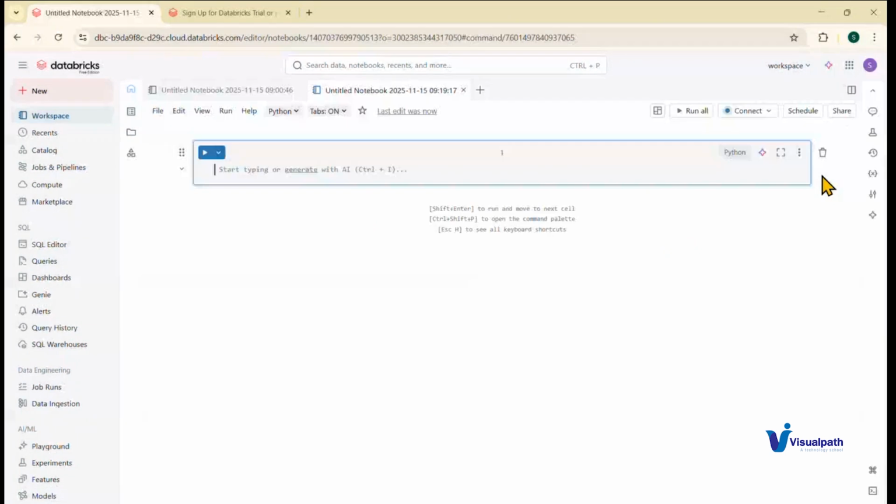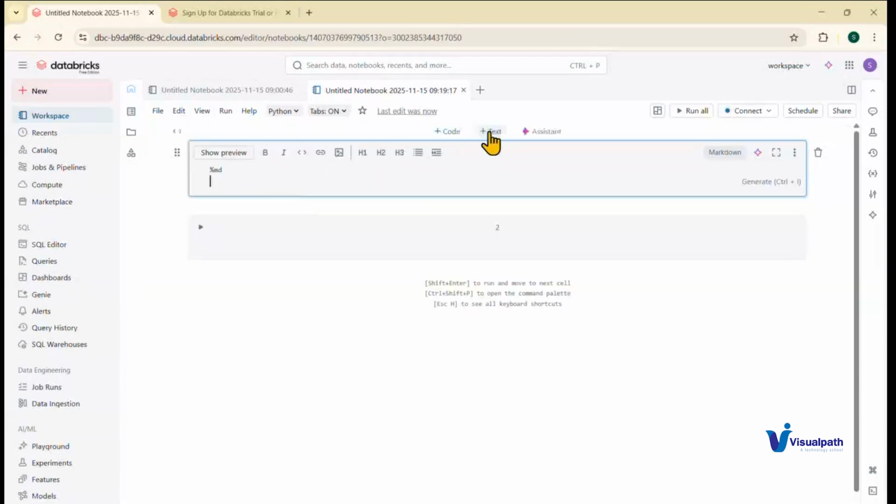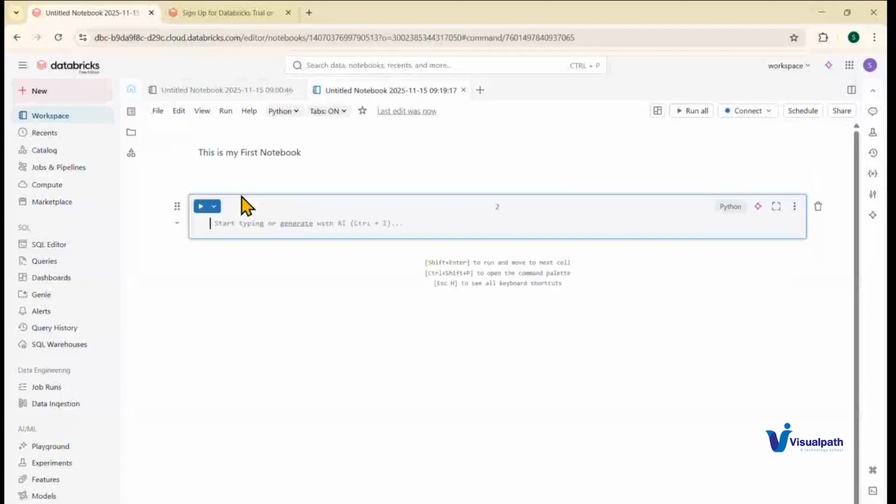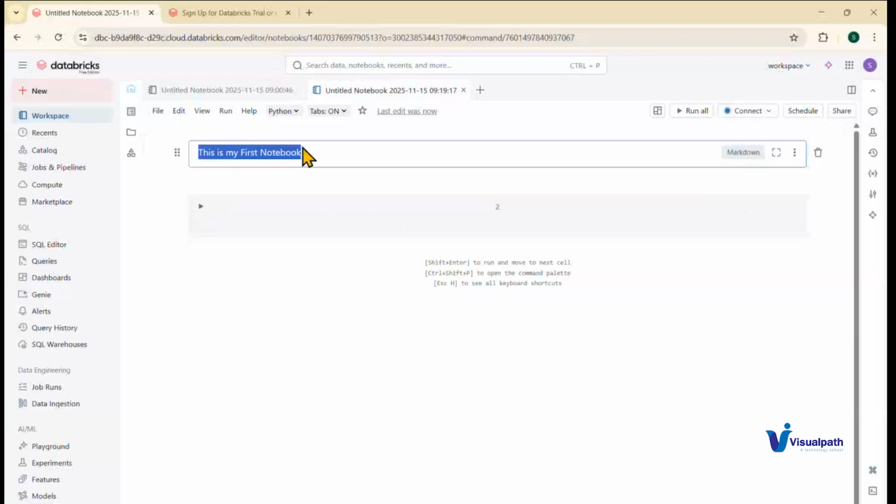So this is the notebook of Databricks. What is blinking up here is called a cell. If I need to write any text, I should give percentage MD. I can just say, maybe, this is my first notebook. To run this, I have to press shift enter. See, this is written over here, kind of a comment, something I don't want to run, just to display. You see here, markdown is written.